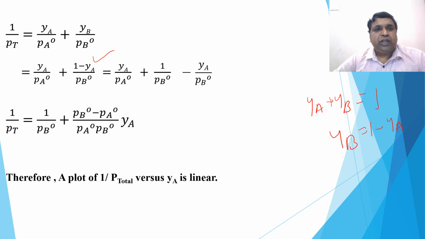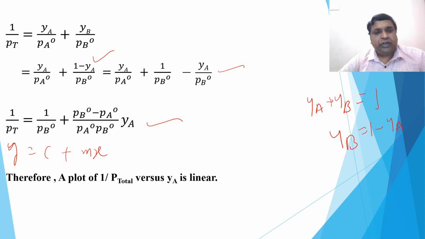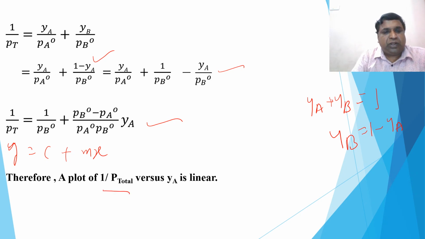So, therefore, YA by P naught A plus, simplify further. And when you rewrite for this, so you will get this. And therefore, this is also y is equal to mx plus c. Y is equal to c plus mx. This is taken. Okay. So, therefore, when we draw a graph of 1 over P total versus YA, so again,